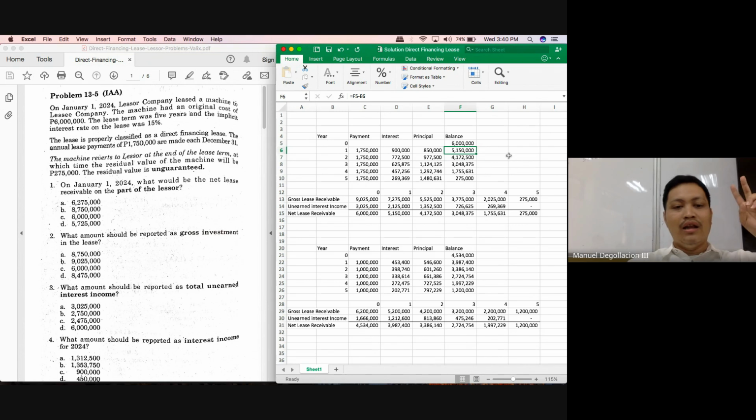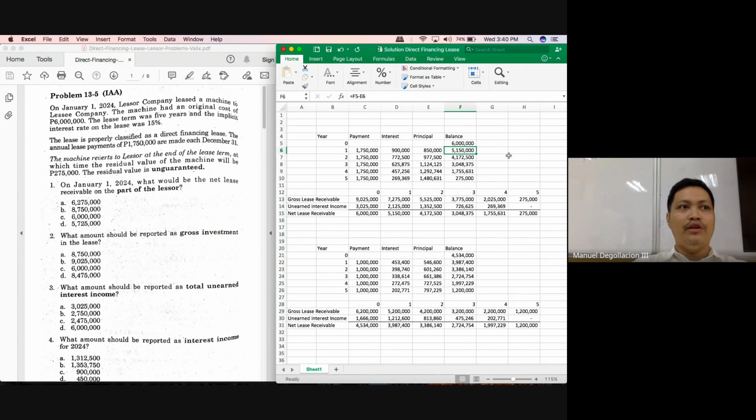But in most cases, class, you would need the gross receivable and the unearned interest income to solve for the net receivable. I hope you see the difference. What will likely happen in most problems is that instead of being given the net receivable, you will be looking for the net receivable, and for that you would need the gross receivable and the unearned interest income. And for the sake of practice, class, we'll see this through until year 5. Let's proceed to year 2.